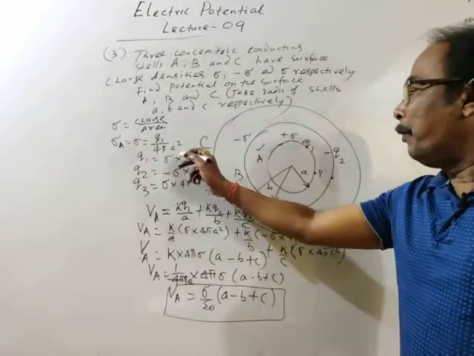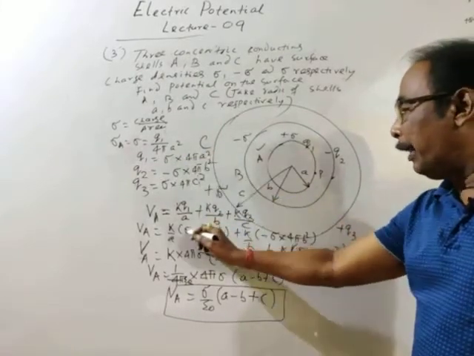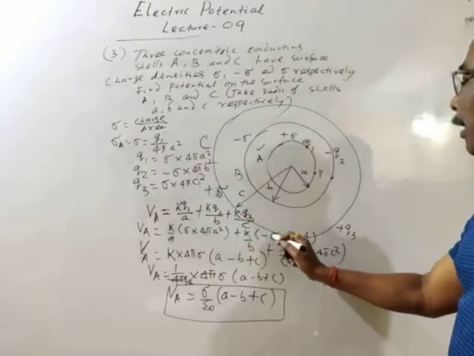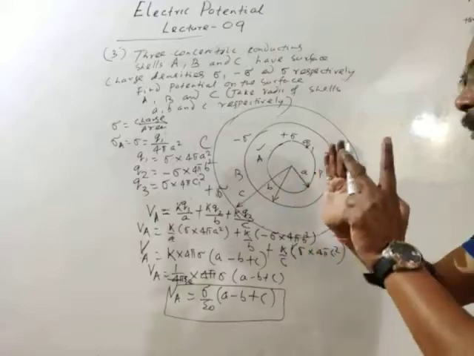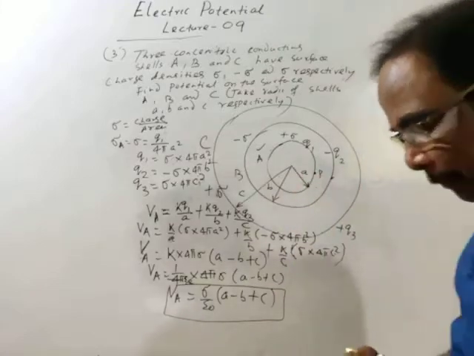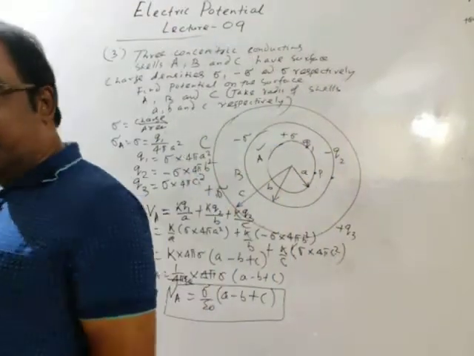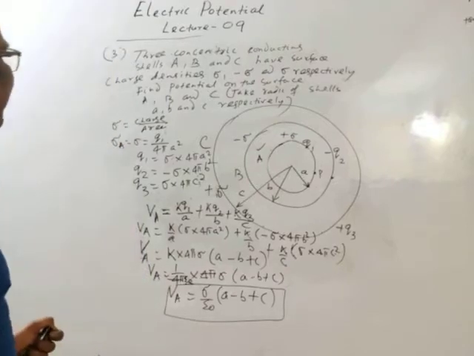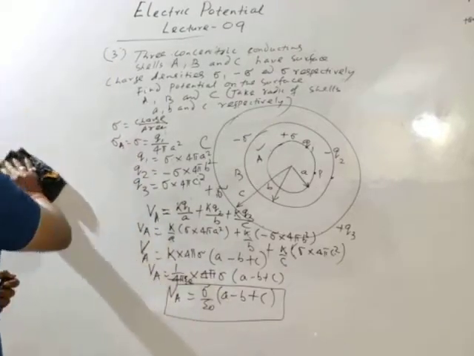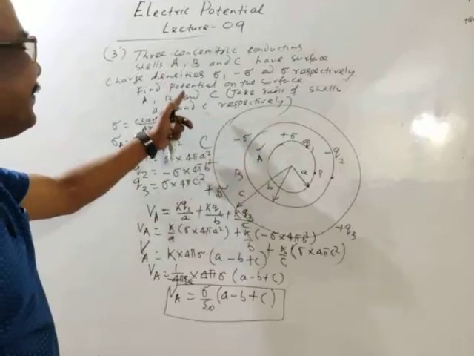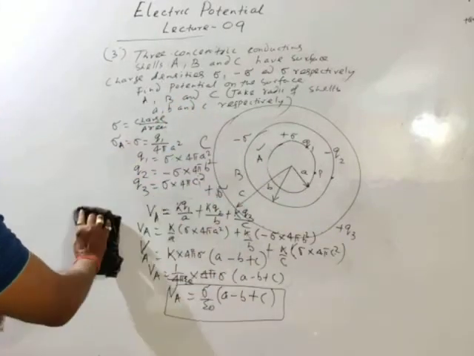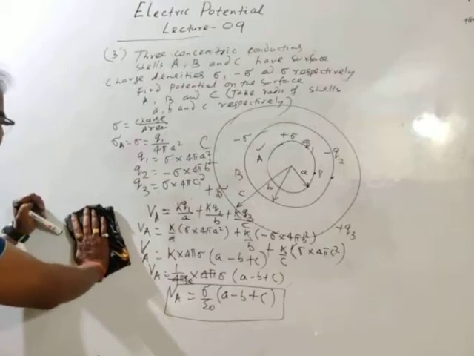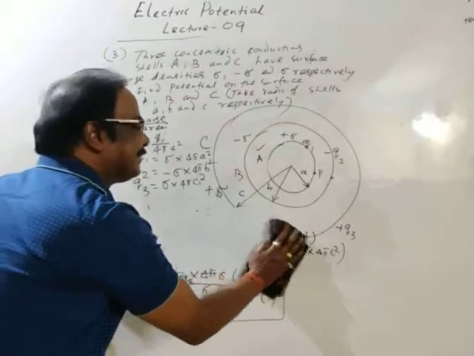Then Q1, Q2, Q3 are each charge density into area. Just simplify it. Okay? Finding it easier? Then question number 4. Sorry, we have to find the potential on the surface B. I will erase it now.